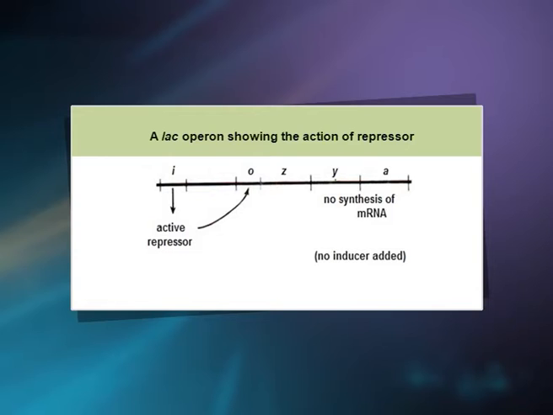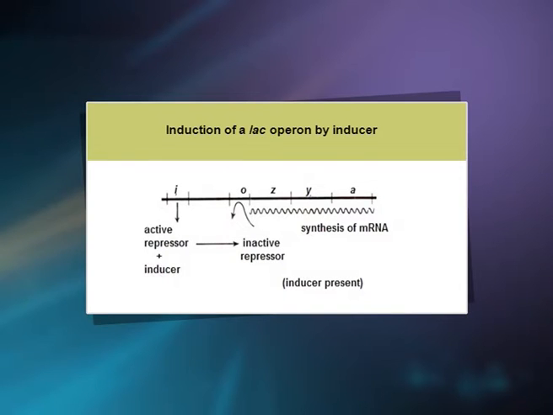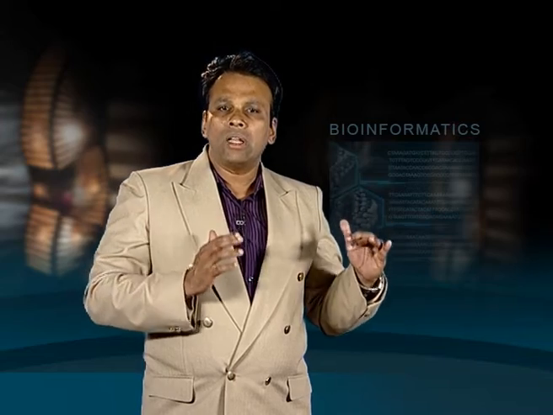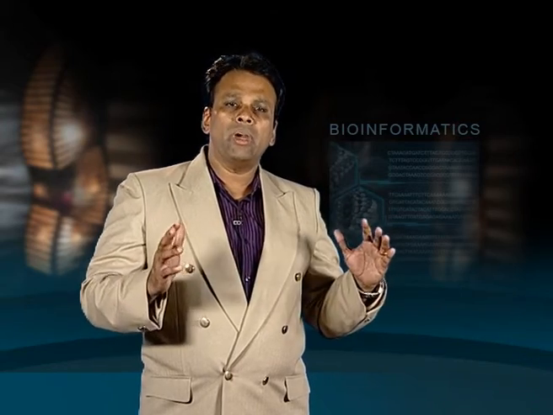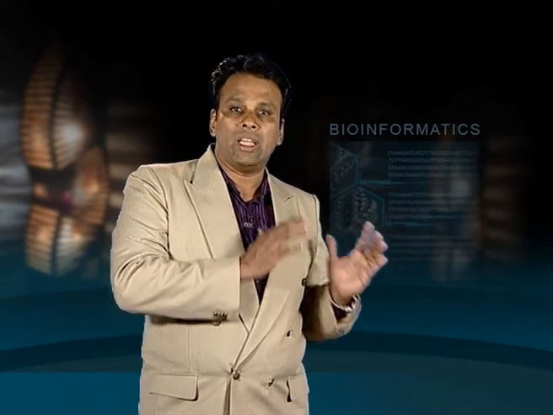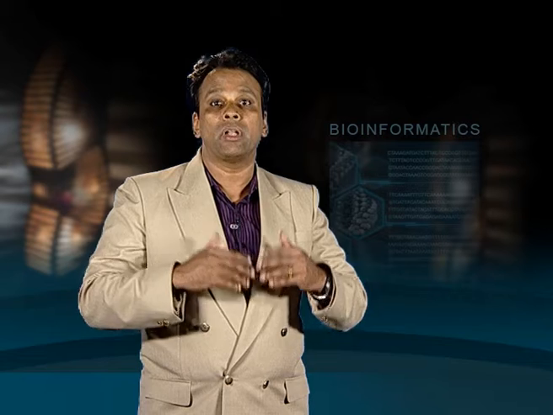If lactose is added, the repressor is rendered inactive, so that it cannot attach on operator gene and the synthesis of mRNA takes place. This is illustrated in the figure. The activity of the regulator gene is controlled by a promoter gene on its left side. It has been shown that mutations in this promoter may increase the quantity of mRNA for repressor.